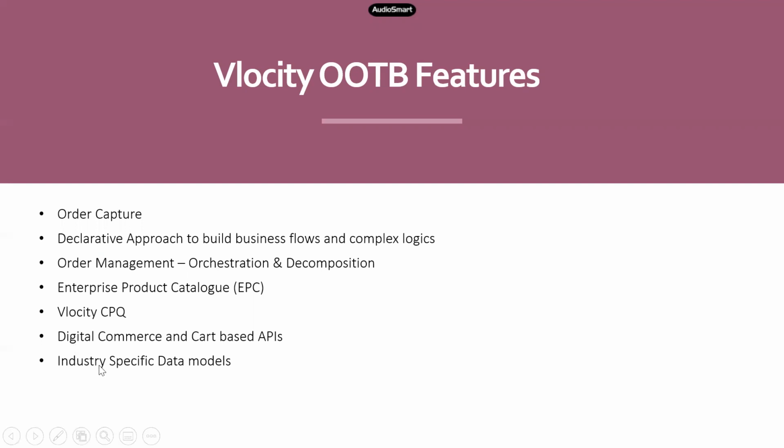And finally, it provides you the industry-specific data models, right? So as I said, for example, in case of telecom domain, everything revolves around your order line item, assets, product, account, contact, and user objects. So Velocity provides them and creates additional objects and ensures that it provides you a data model which is already there for you, and you don't have to worry about adding additional components or anything. You can just straight away start using that. It just comes along with the package, and you can just use it.